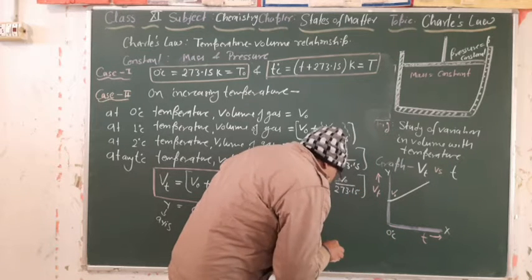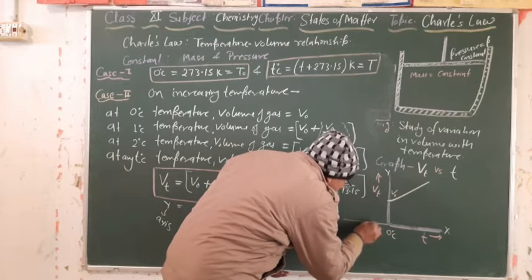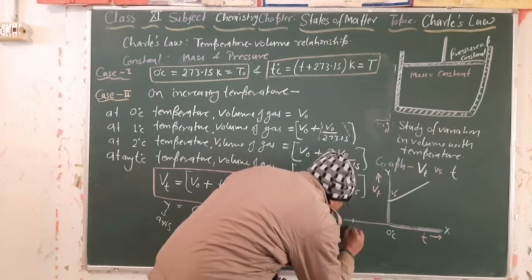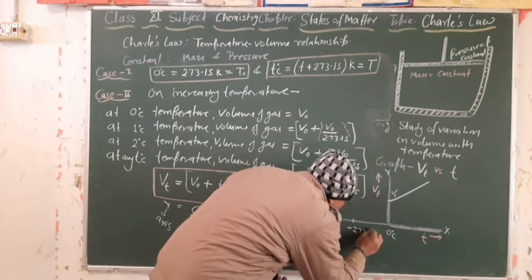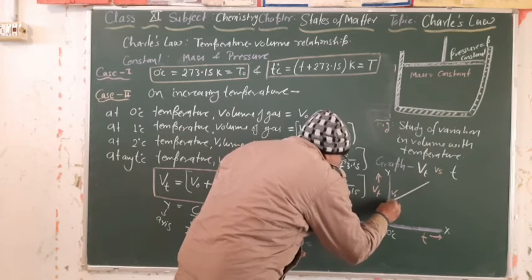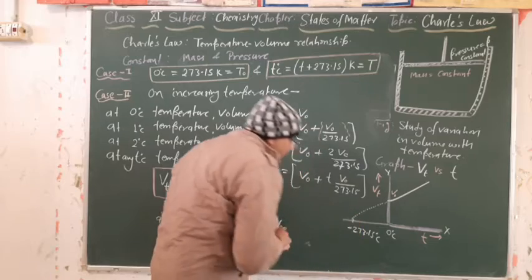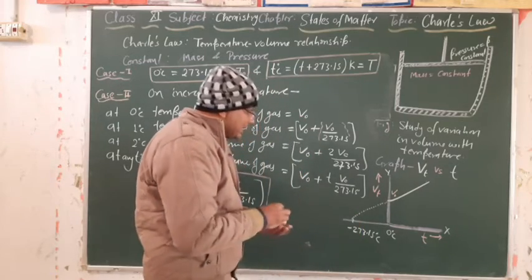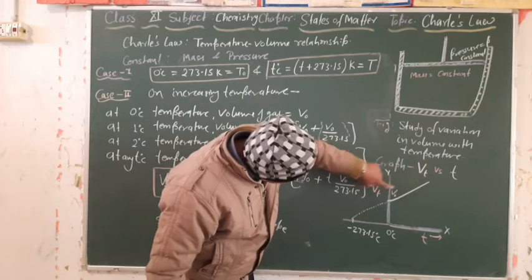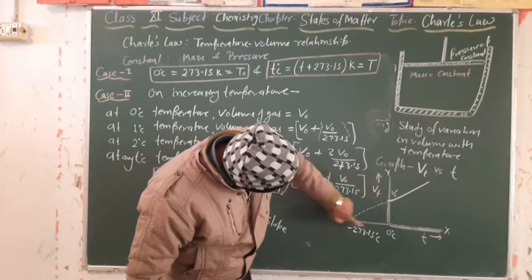When this temperature decreases, when we move this side, the temperature decreases and we reach the point minus 273.15 degrees Celsius. When we extend this graph, it will meet at this point. Let us see this graph closely. We are observing that volume decreases as the temperature decreases.